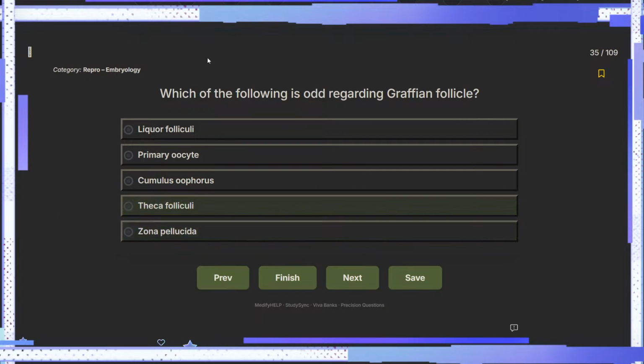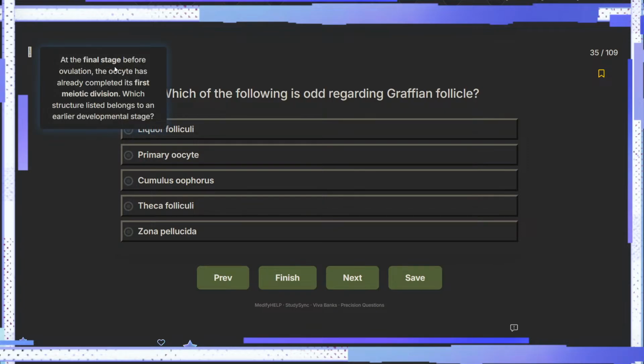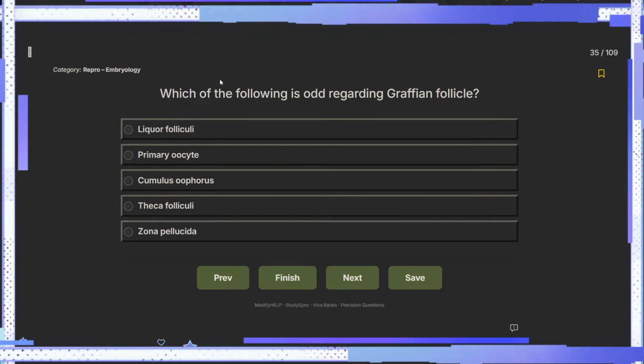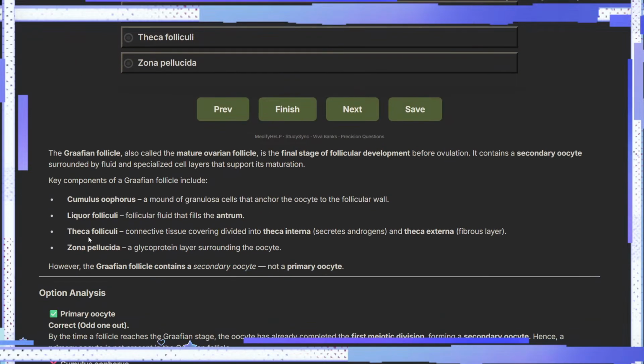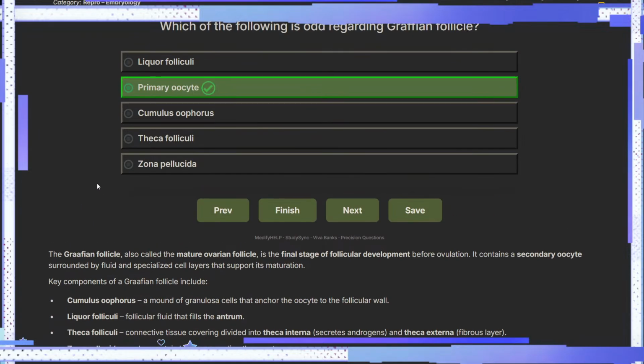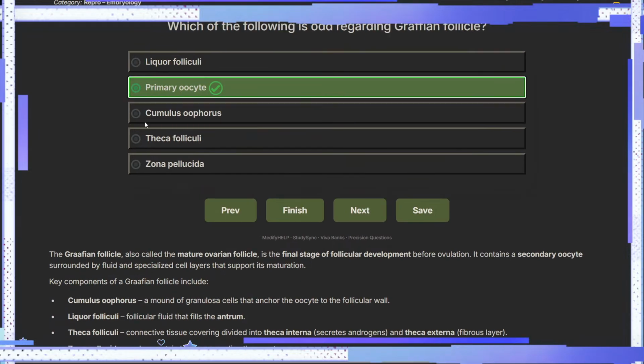Zona pellucida, yes. Primary oocyte. I wonder what it's asking. The primary oocyte. That's it, right? Yeah. So Graafian follicles have a secondary oocyte, not a primary one.